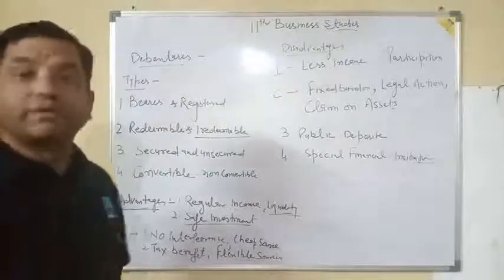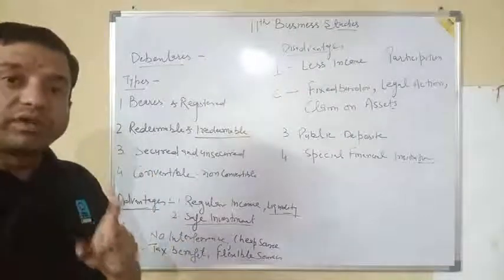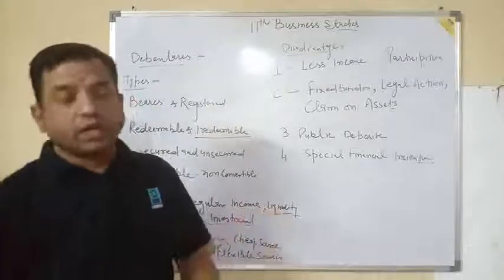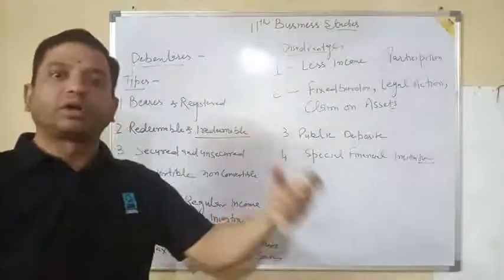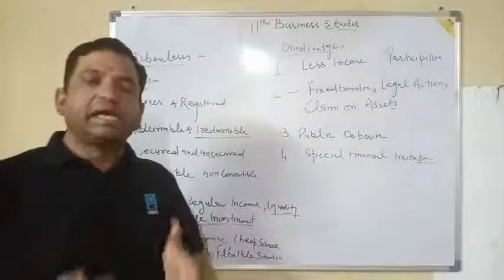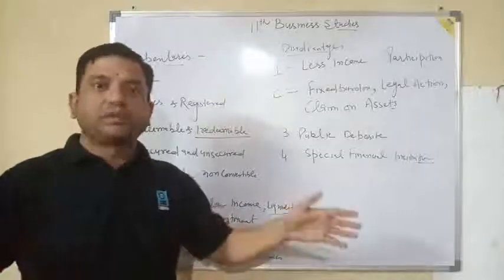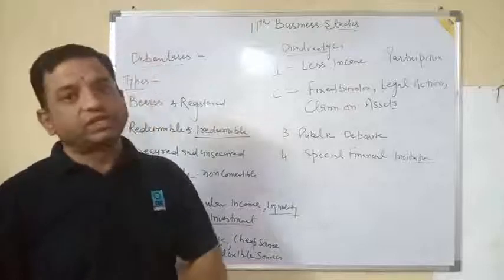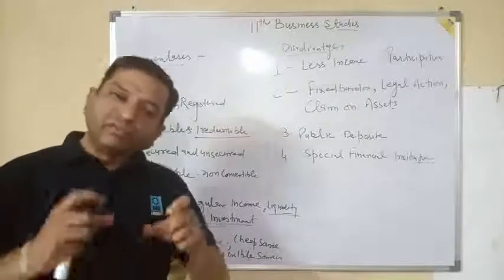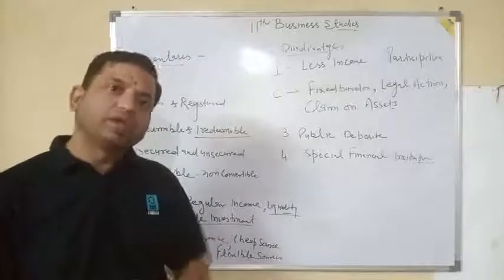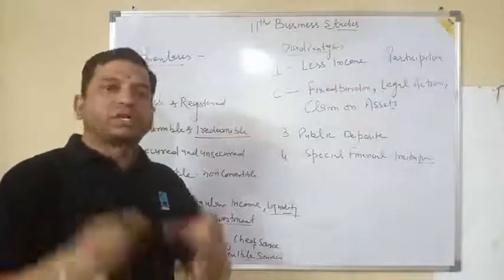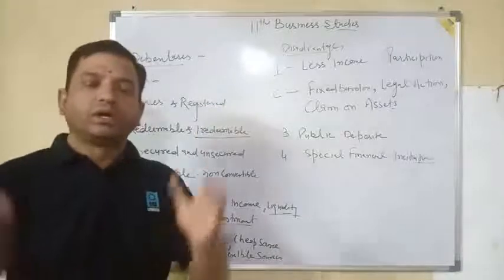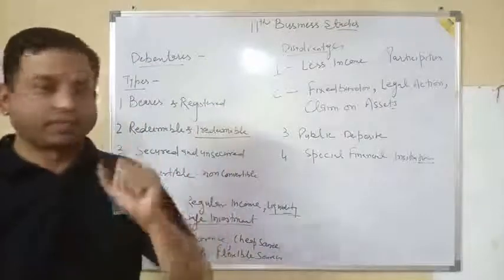Next, tax benefit. The amount we pay to the debenture holder in the form of interest is being paid before payment of the tax. So as the size of interest will be more and more, the remaining profit on which the tax will be charged will be lesser. So if we are paying a huge amount of interest, it will somewhere protect the company from the payment of a big amount of tax.